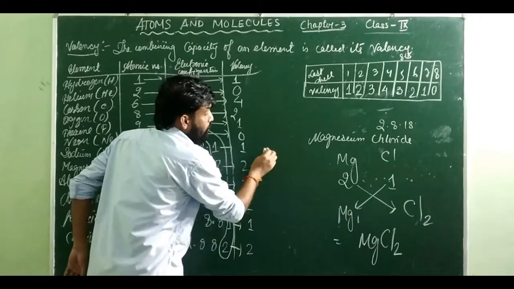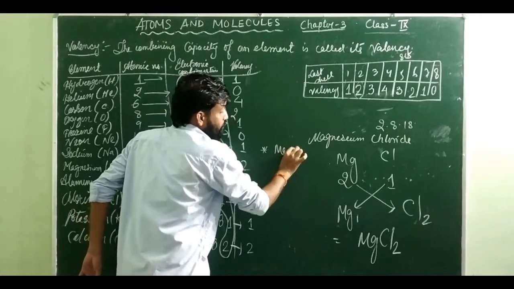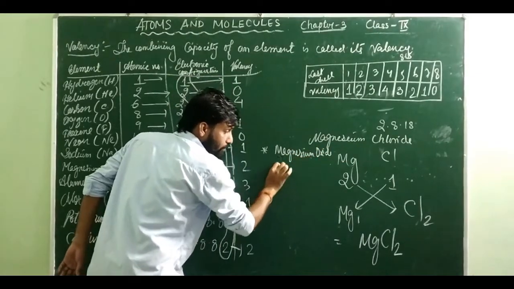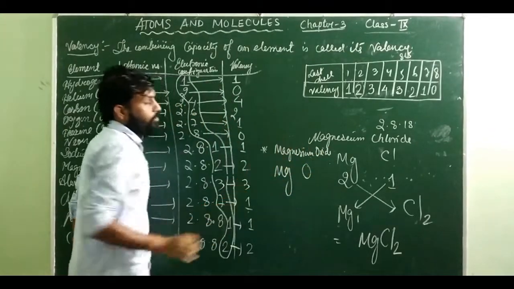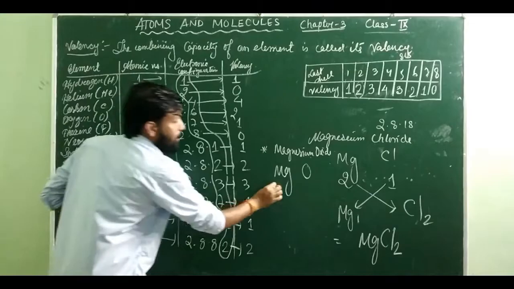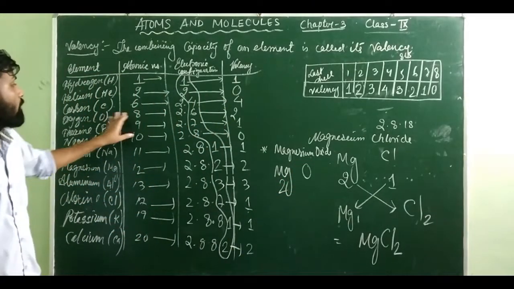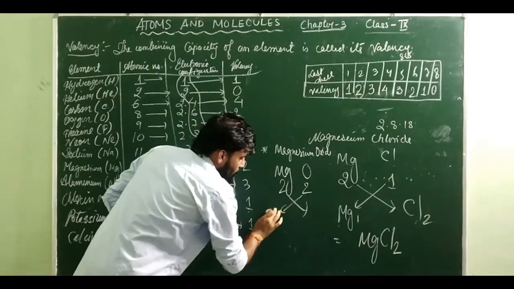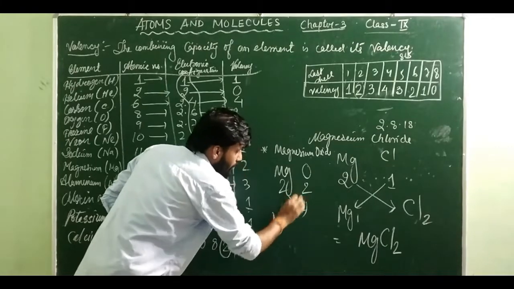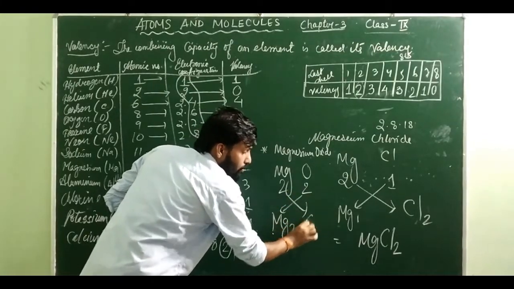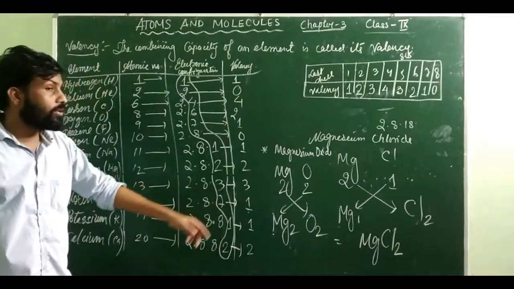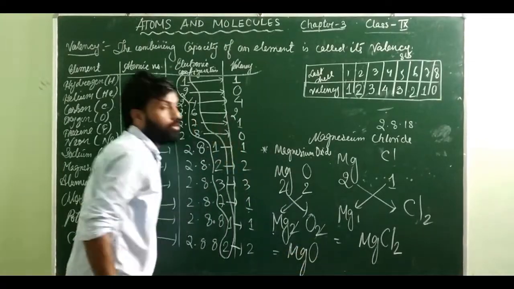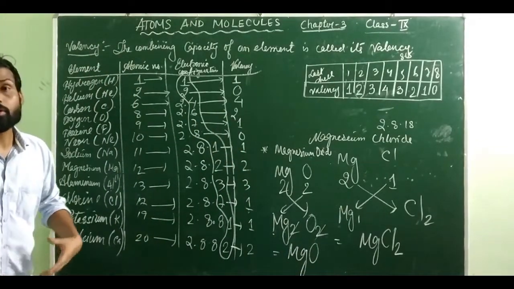Suppose you see one more example, like magnesium oxide. Magnesium oxide means the compound is made up of magnesium and oxygen. Magnesium has a valency of 2. Oxygen has a valency of 2. Now exchange the electrons. Mg gets 2, O gets 2. Now these 2 and 2 are divisible, so they can be cancelled, and it will become MgO. That means the formula for magnesium oxide is MgO.